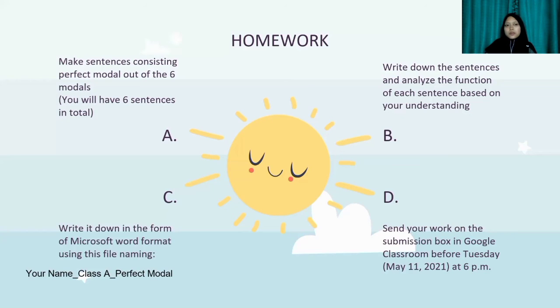You will be asked to make sentences consisting of perfect modals out of the 6 modals. You'll have 6 sentences in total, and you have to write down the sentences and analyze the function of each sentence based on your understanding and based on what we have learned so far. And write it down in Microsoft Word format, in a document format, using the file name as your name, class A, and perfect modal. And then send your work on the submission box in Google Classroom before Tuesday, May 11, 2021 at 6 p.m.